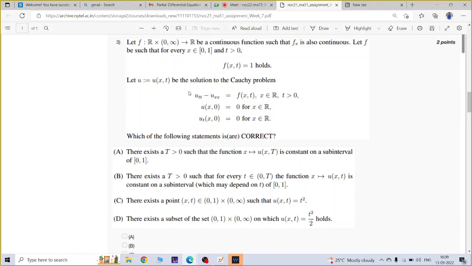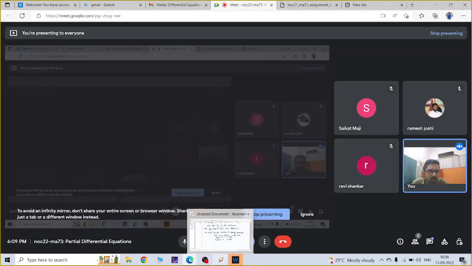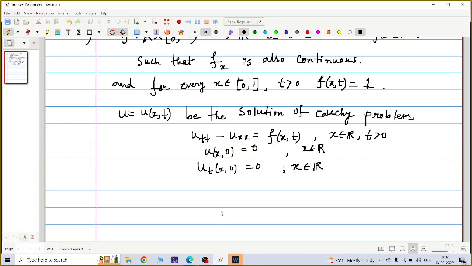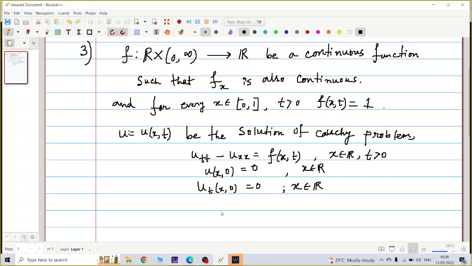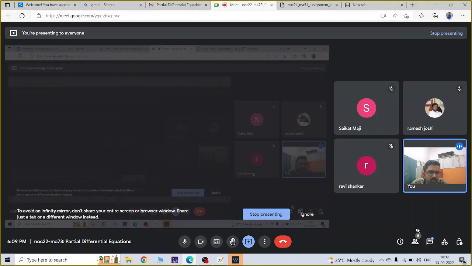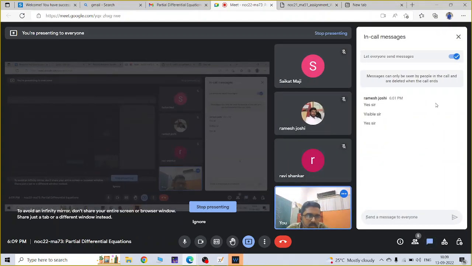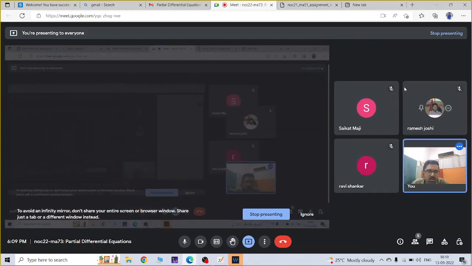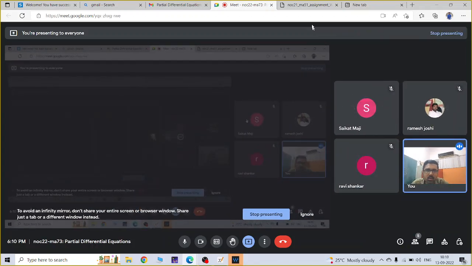So, do you know how to solve this equation? You know Duhamel's principle or something? Ruby or Ramesh? Anyone? This is the given. Do you know what is the solution of this type of equation? It is by using Duhamel's principle. You know, or should I tell otherwise. Yes, respond. Okay, so I will tell. No problem.